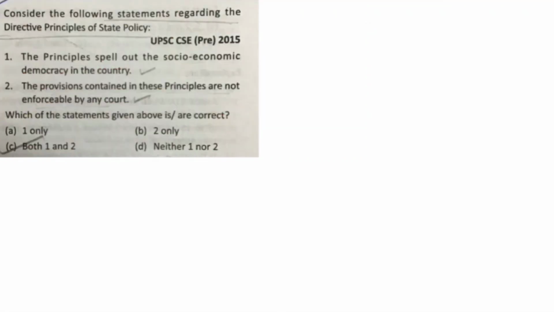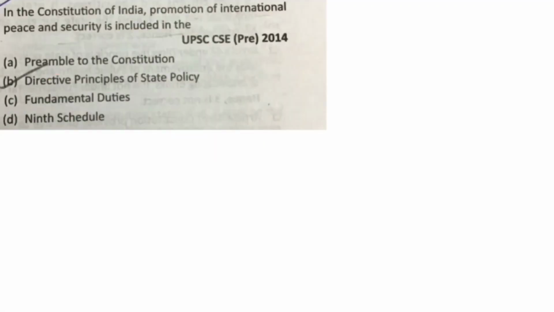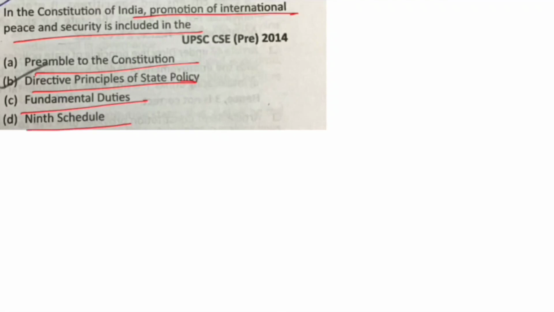Next, consider the following statements regarding the directive principles of state policy. The principles spell out socio-economic democracy in the country. Correct. The provisions contained in these principles are not enforceable by any court. Correct. So both A and B are correct. Next, in the Constitution of India, promotion of international peace and security is included in preamble, directive principles of state policy, fundamental duties, 9th schedule. Fundamental duties is your answer.